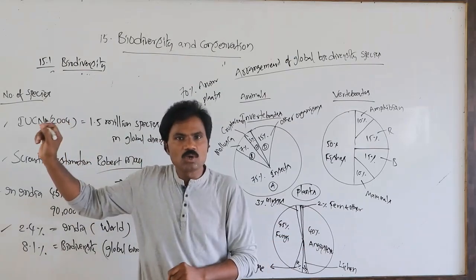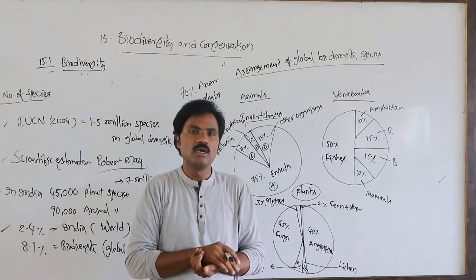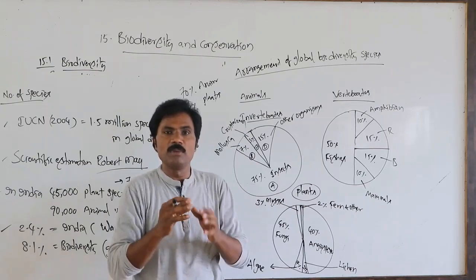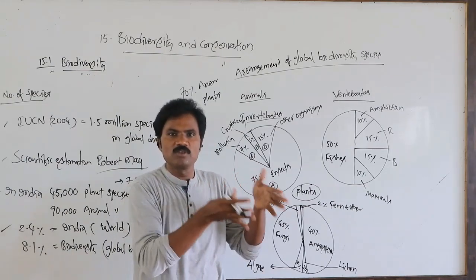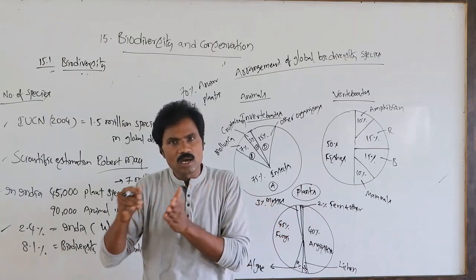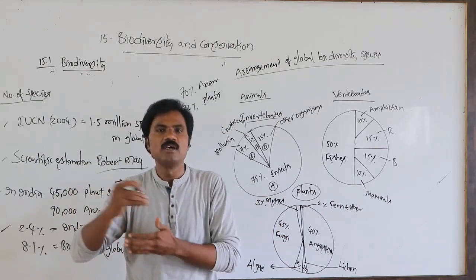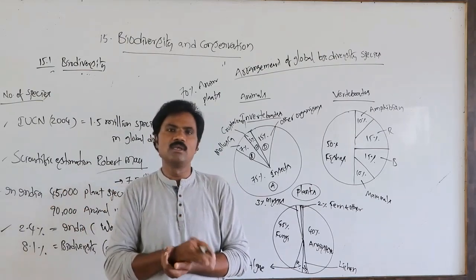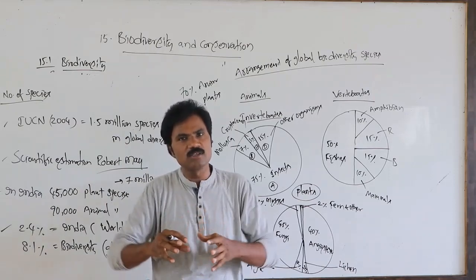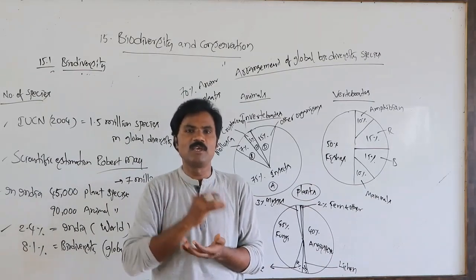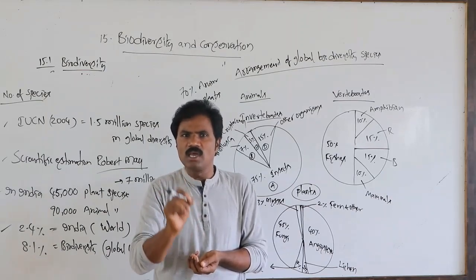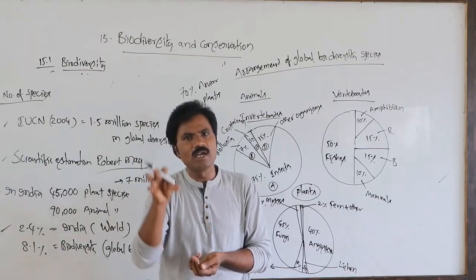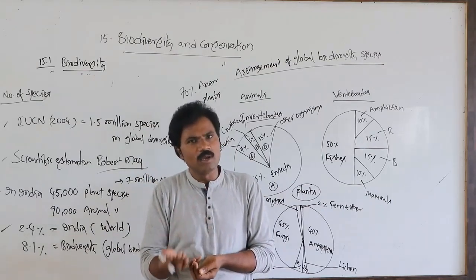Apart from this, what is the total number? What is the meaning of biodiversity? What is the use of biodiversity? How many million years ago did the different species form the present world? And how does the loss of biodiversity take place within a couple of centuries? It is very easy to destroy these species, but the formation of organisms is difficult and takes time. That's why we must care to preserve and conserve all this biodiversity in the various habitats of the globe. Okay, the remaining we will discuss in the next class.